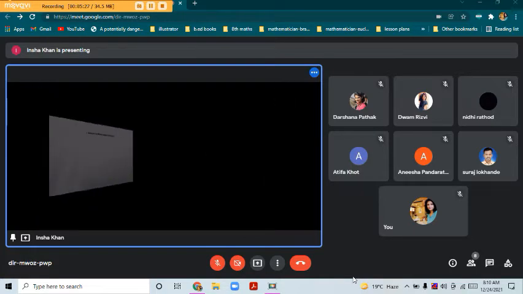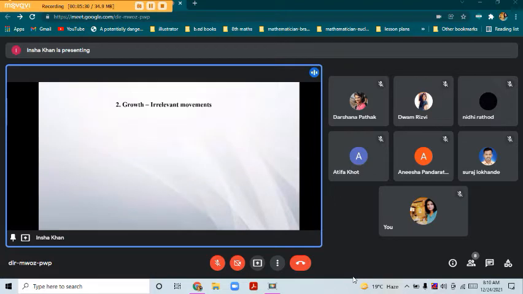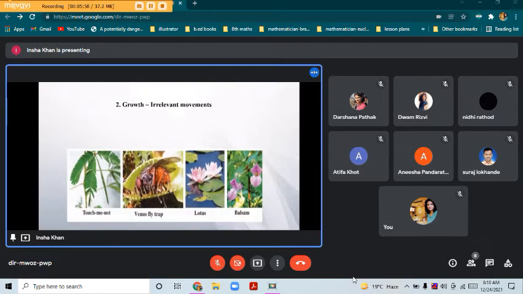So can anyone try to explain or define growth irrelevant movement? Growth irrelevant movement is the movement that does not lead to growth, and hence the name irrelevant. Here if you see these images, the first one is the touch-me-not or mimosa plant. We know that as soon as we touch the leaf, it just closes. They show electrochemical impulses.